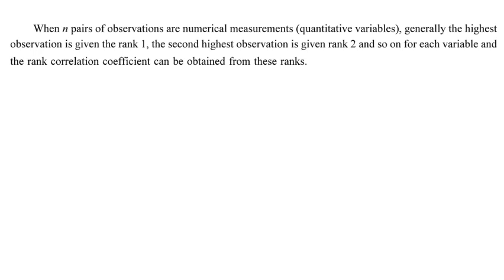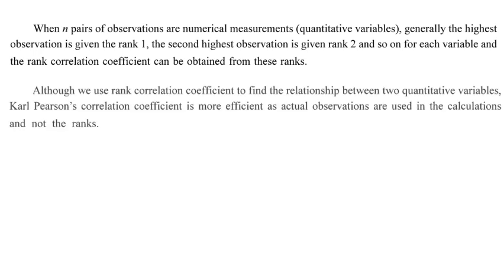When n pairs of observations are numerical measurements, quantitative, the highest observation is given the first rank. You are students. Who gets the first rank in your class? The person with the highest marks. Simple. So the person with the highest value gets the first rank, then the second gets the next rank, then the third, fourth, fifth, and so on. Such ranks are given to the numerical values.